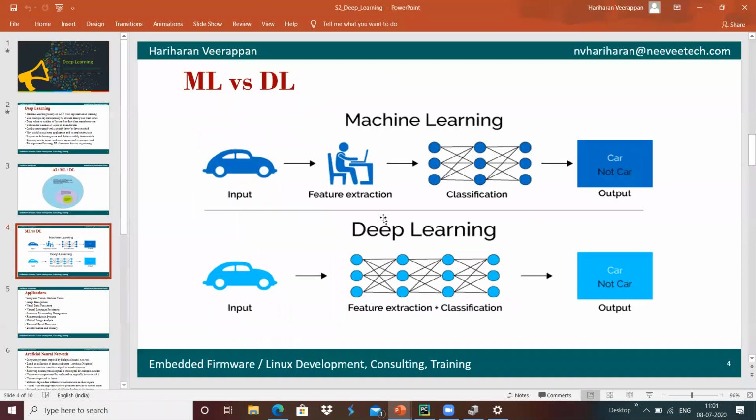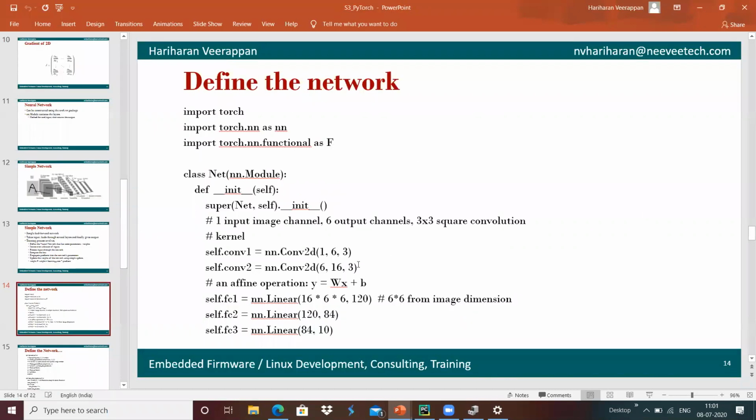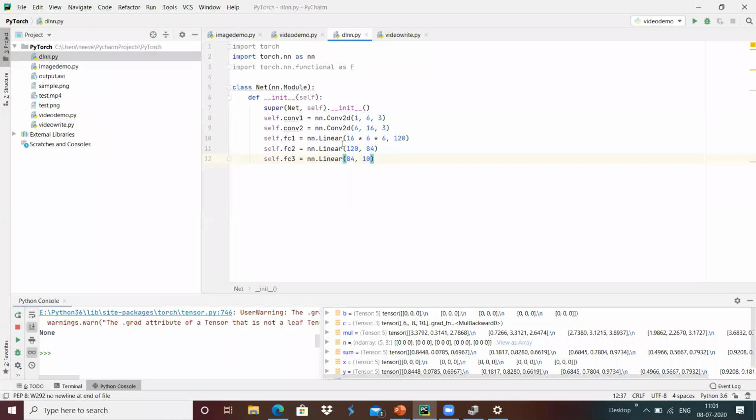In deep learning we've seen neurons, which have in features and out features. Whatever the in features are, they are connected with the out features. Here the in features are 16 cross 6 cross 6 and the out features are 120.